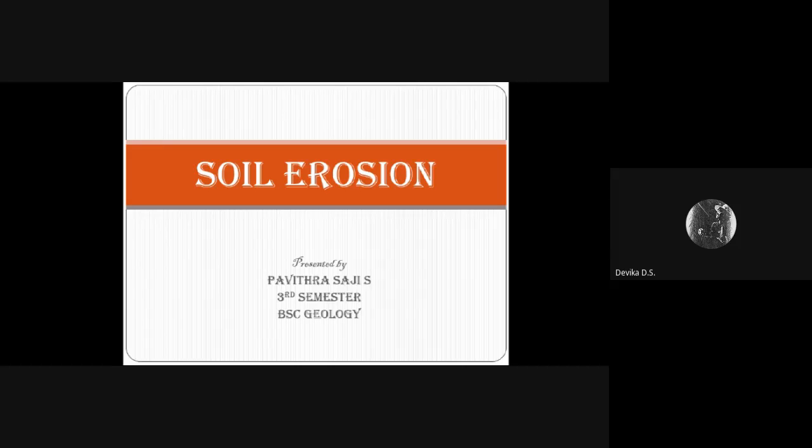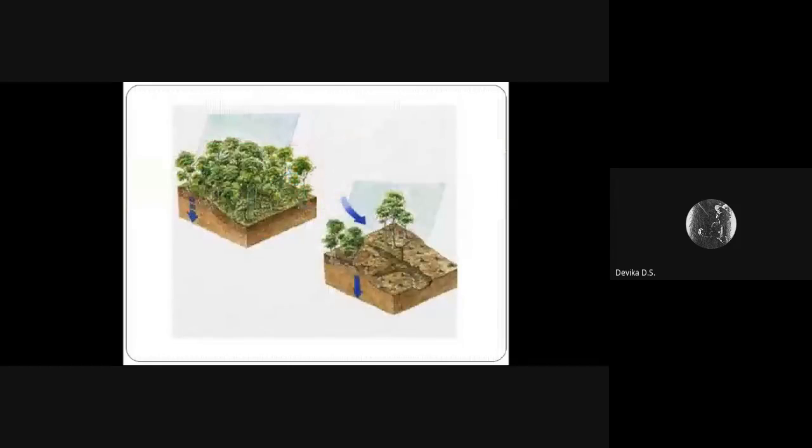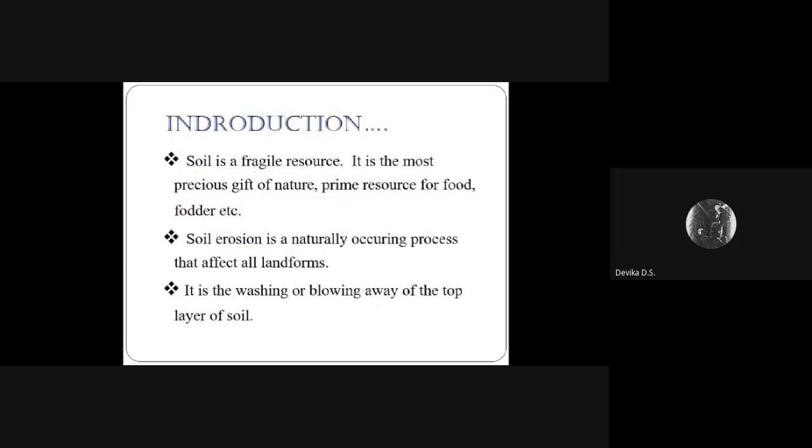First of all, we have to discuss what erosion is. Erosion is the process by which the surface of the earth gets worn down. Erosion can be caused by natural elements such as wind, rain, and glacial ice, etc. Coming to the introduction, as we know, soil is a fragile resource. It is the most precious gift of nature, a prime resource for food, fodder, etc.